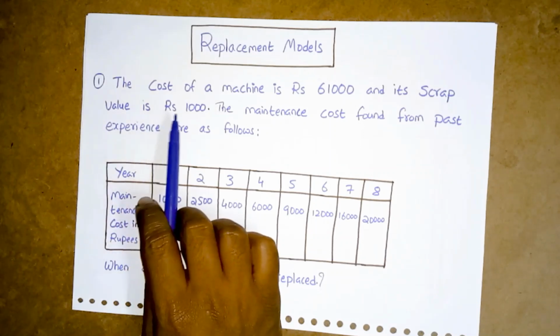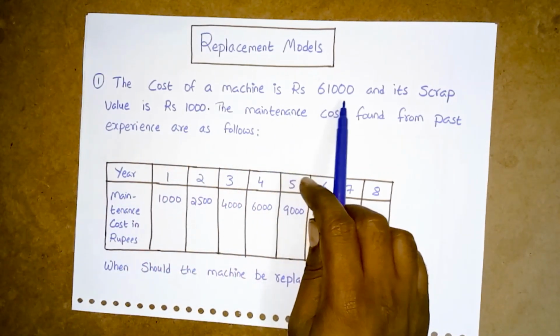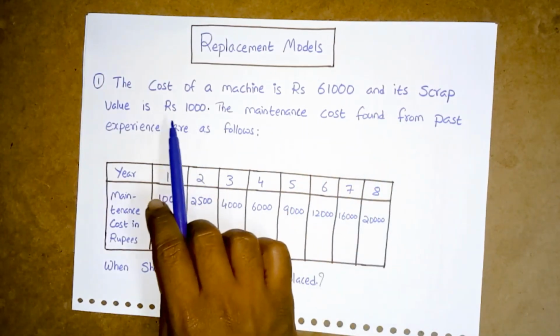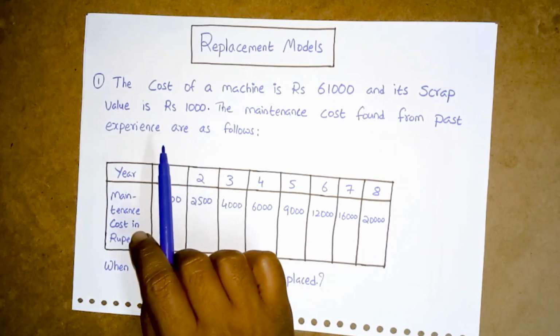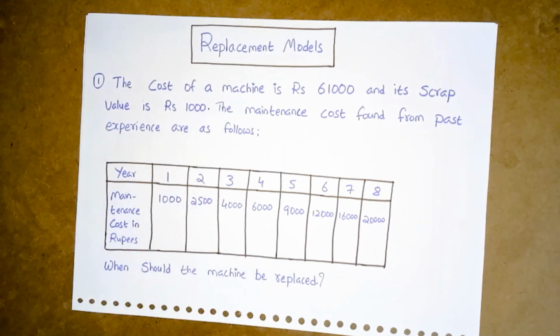Let me read this problem. The cost of a machine is rupees 61,000 and its scrap value is rupees 1,000. The maintenance costs found from past experience are as follows.